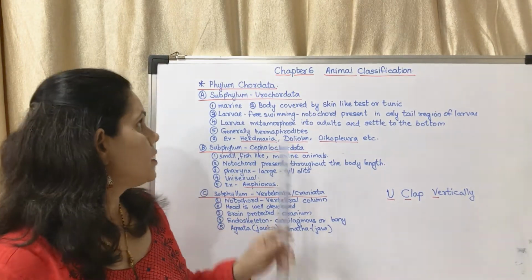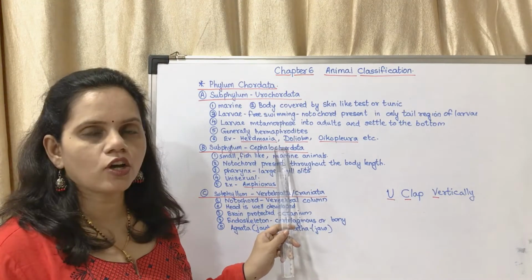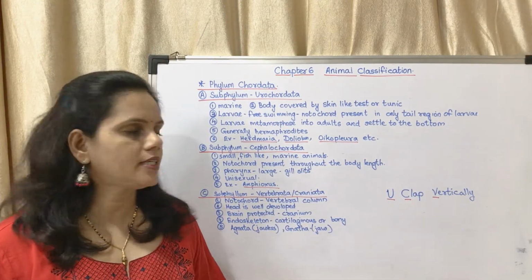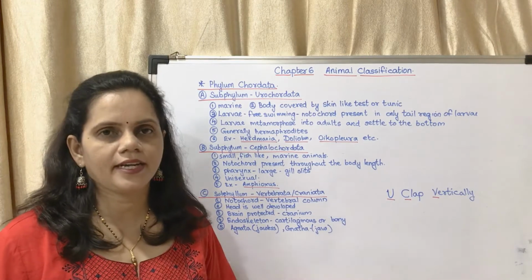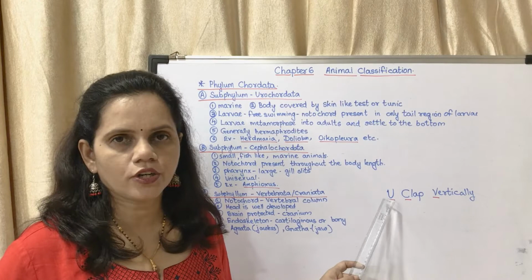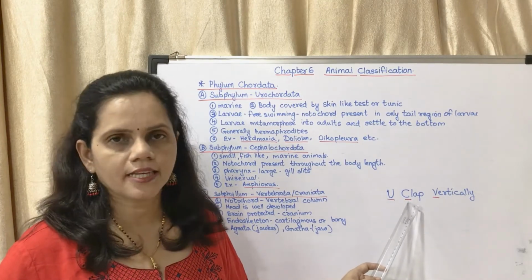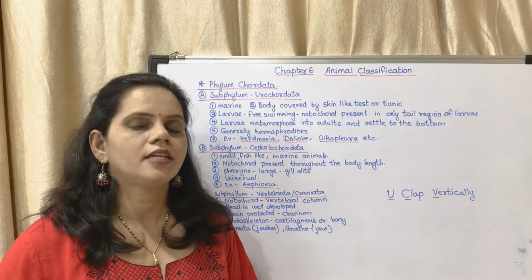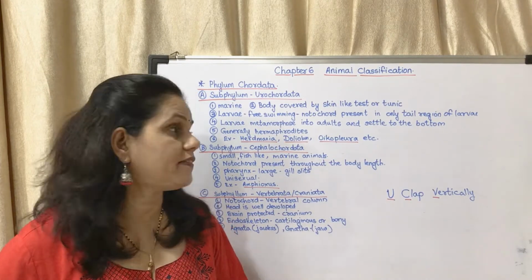What are they? Urochordata, Cephalochordata and Vertebrata. There is a phrase to remember this: you clap vertically. Okay, you clap vertically. U stands for Urochordata, C is Cephalochordata and V is Vertebrata. Now we will see the characteristics one by one.